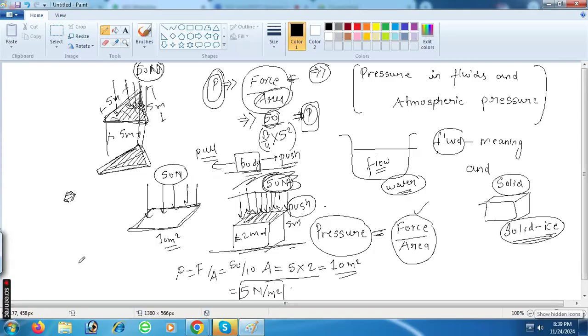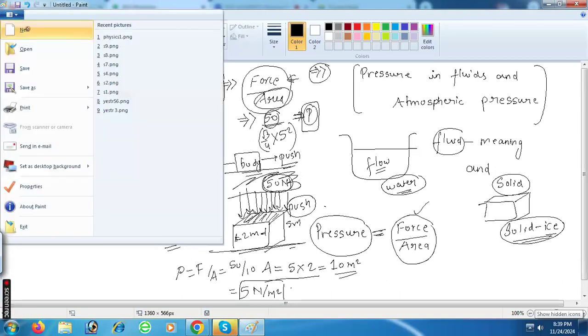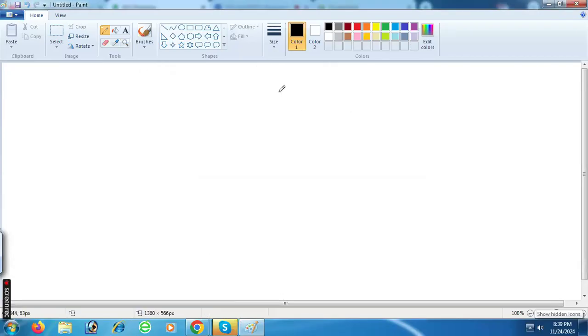After this, okay, we have one definition which is thrust. What is the meaning of thrust? You should understand. What is the meaning of thrust? Force applied on the surface of a body.